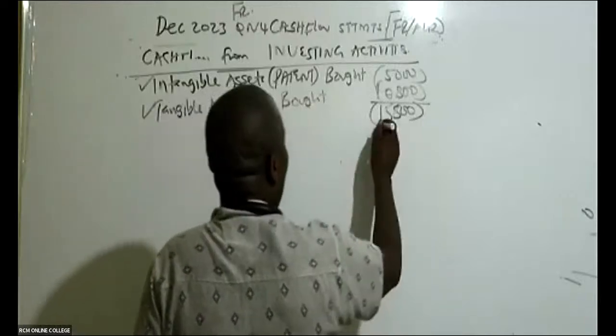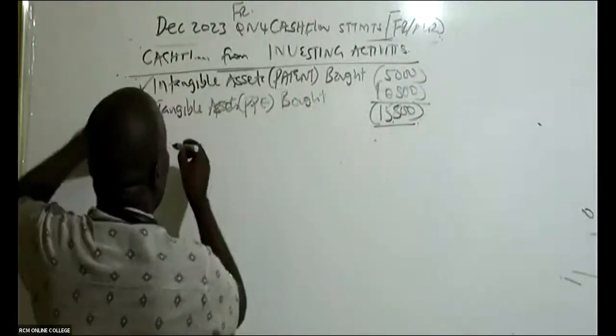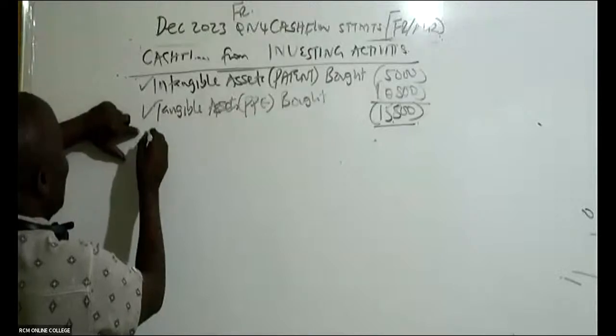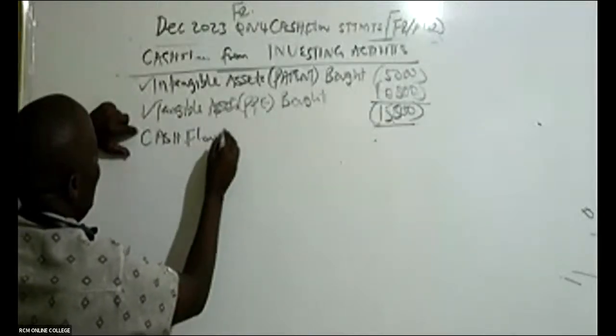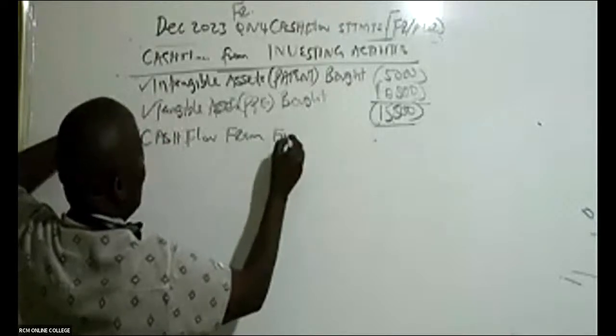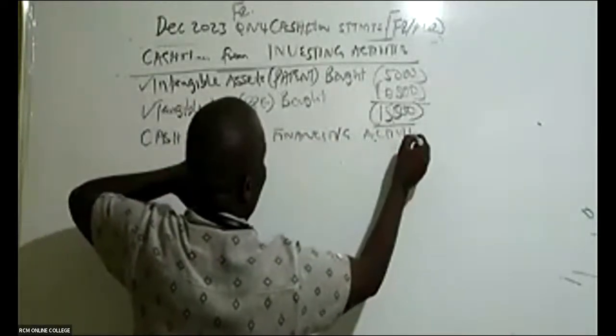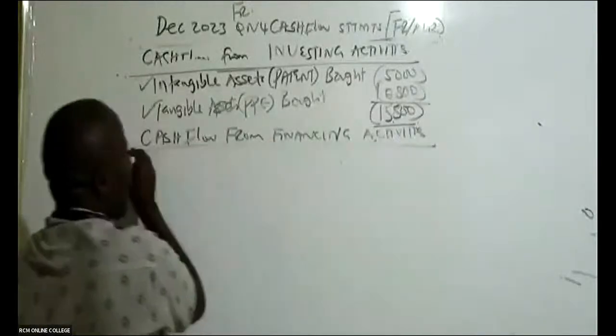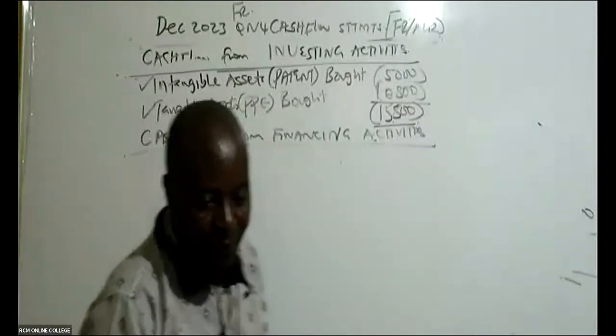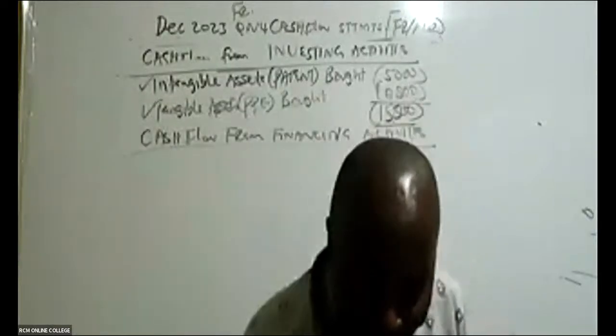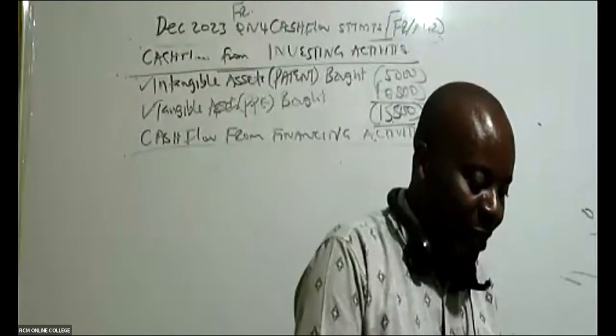With your permission, now I will go to cash flow from financing activities. Cash flow from financing activities. Up to here, are we together somehow?